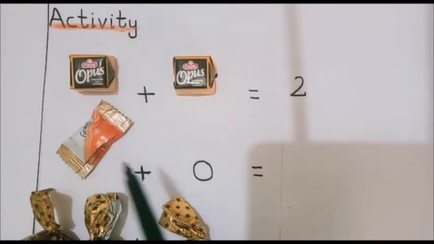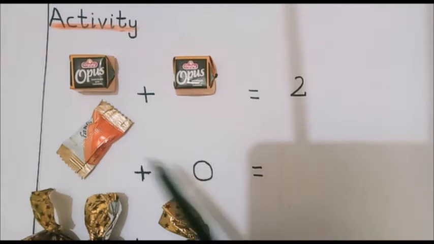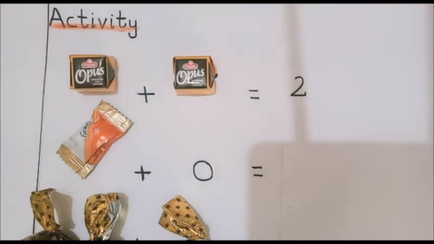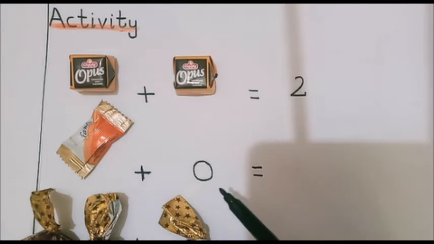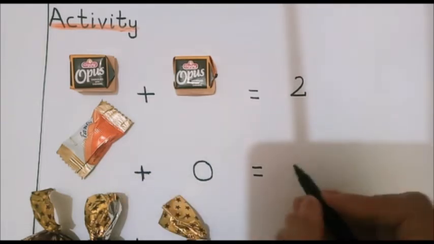Look here. 1 toffee is here. This is a sign of addition. This is 0. 0 means nothing. I am not going to add another toffee because there is 0. We are not going to add another toffee. Here is 1 plus 0. Answer that we are getting is 1.